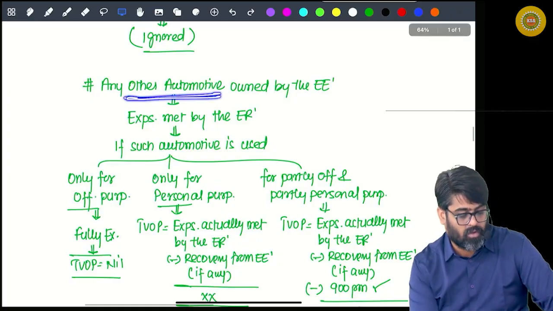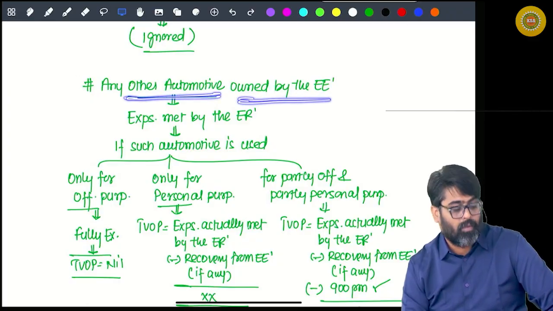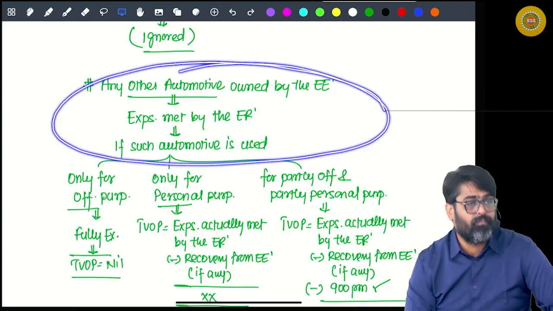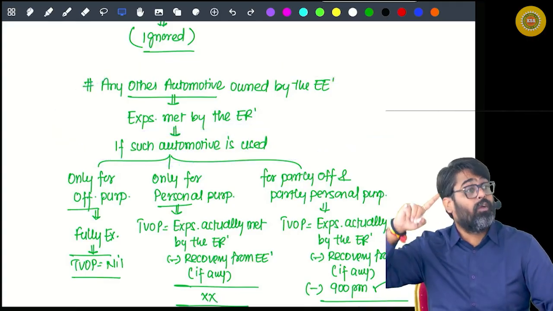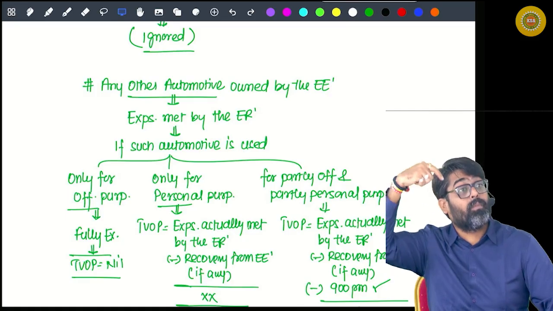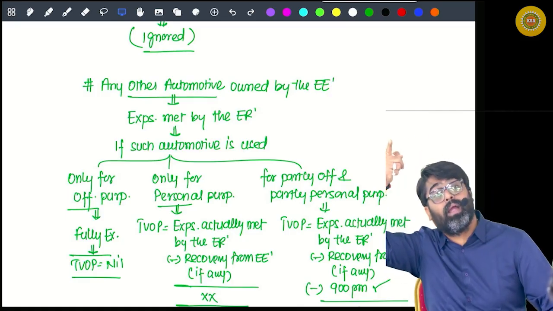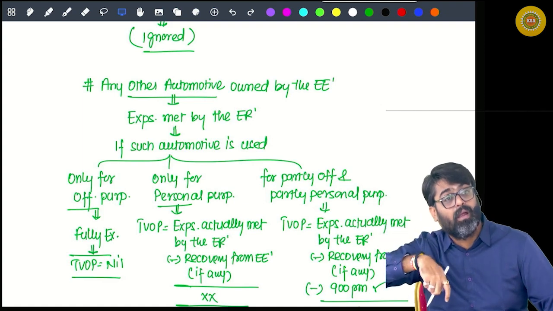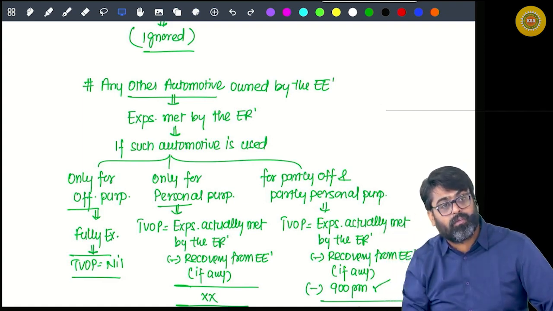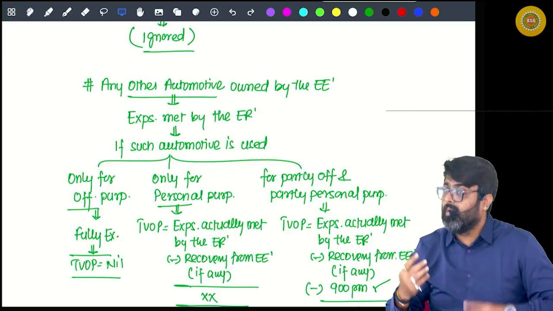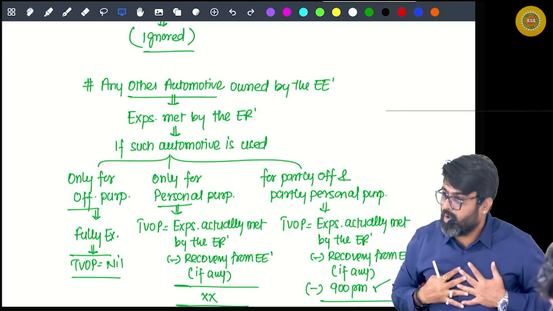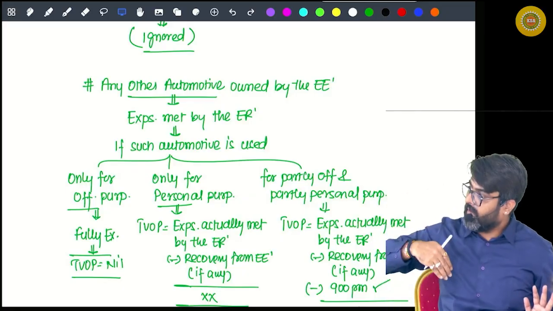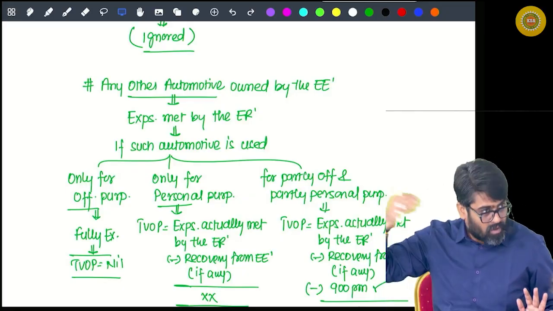Now any other automotive owned by the employee and expenses met by the employer, the treatment is the same as what you did for motor car owned by employee. Motor car owned by employee, expenses met by employer: how many benefits? One benefit or two benefits? One benefit, no. My car or my automotive I am using; is the employer giving me a car or automotive?